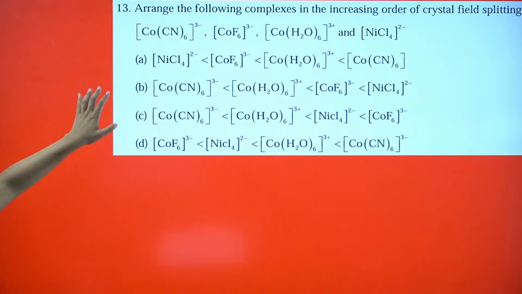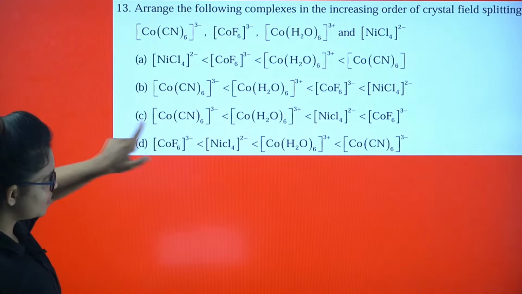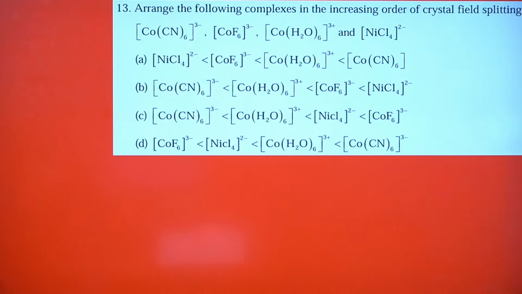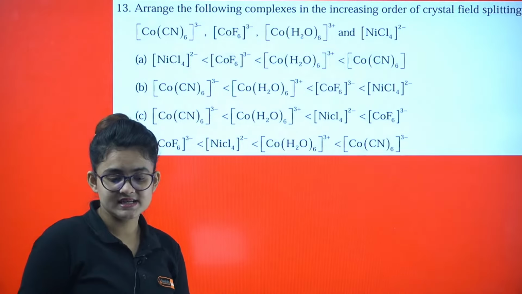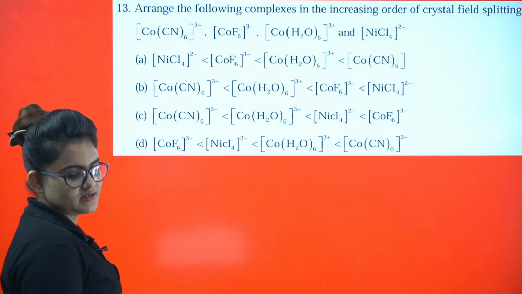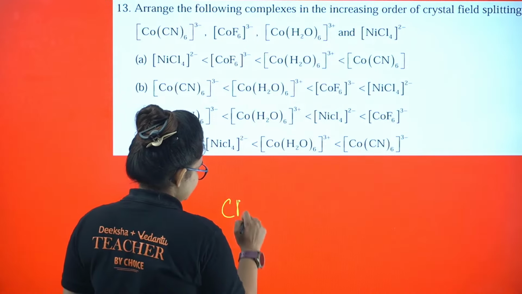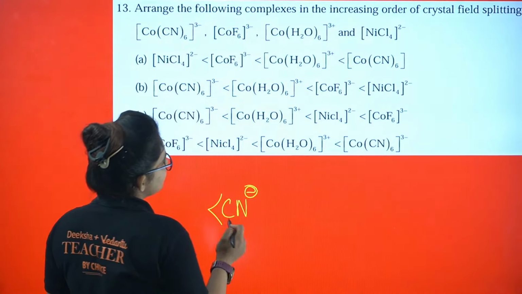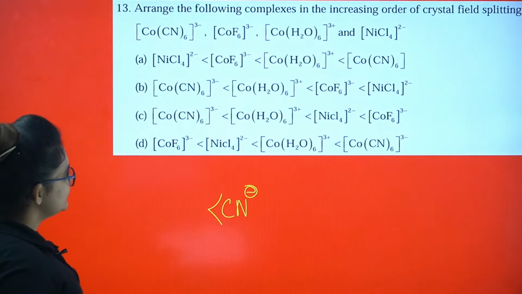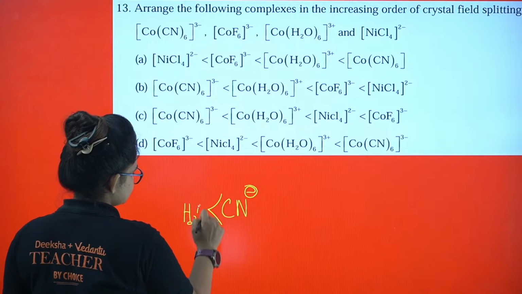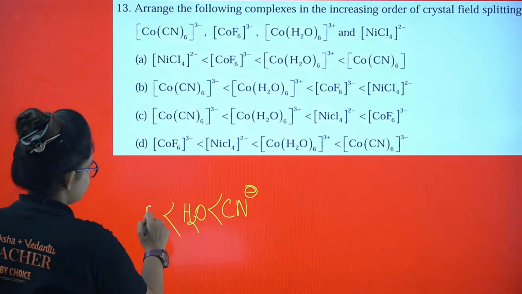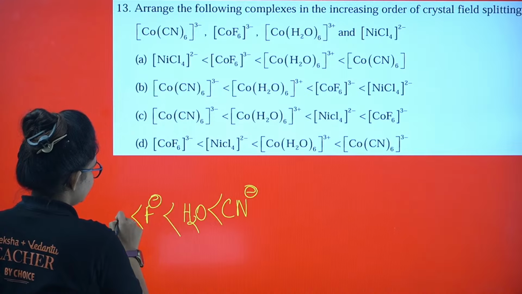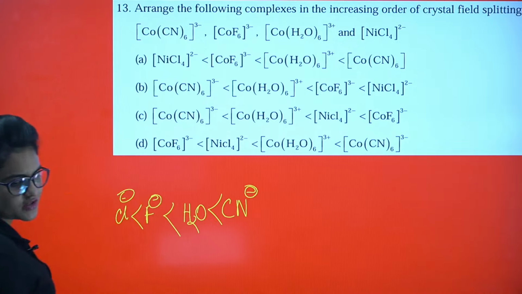Okay, this is a question taken from your model paper. If you know the spectrochemical series for the ligands, then it is easier for you to understand. First comes CN minus, then whatever ligands are given, then comes water. After that you can take F minus, then you can take Cl minus. So now tell me what's going to be the answer.